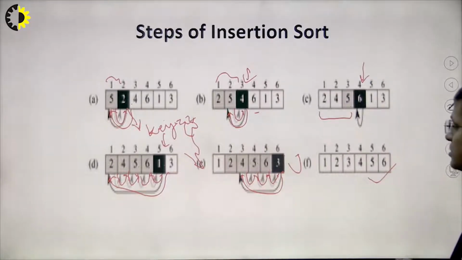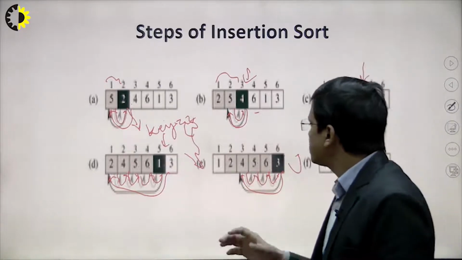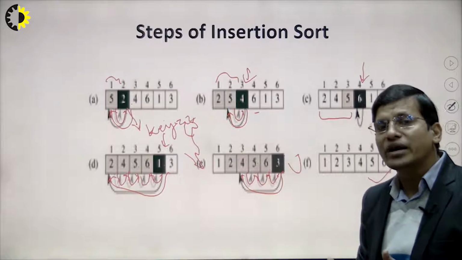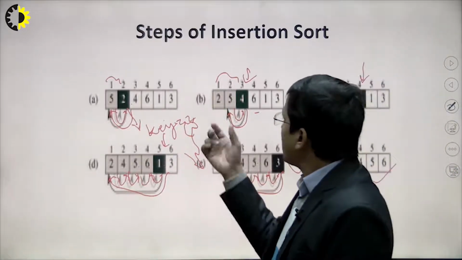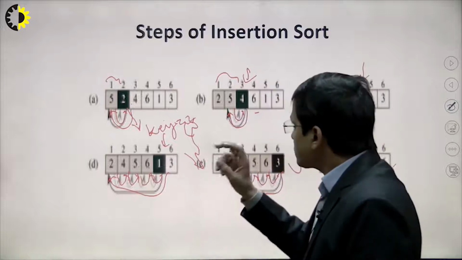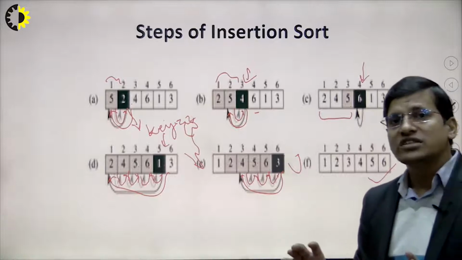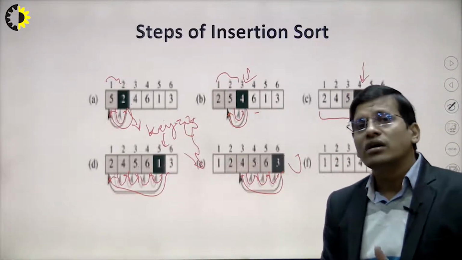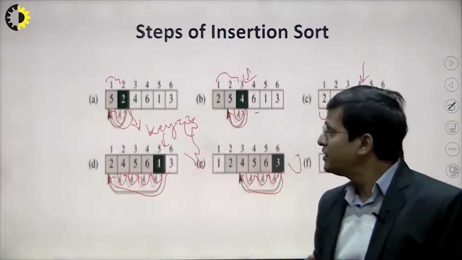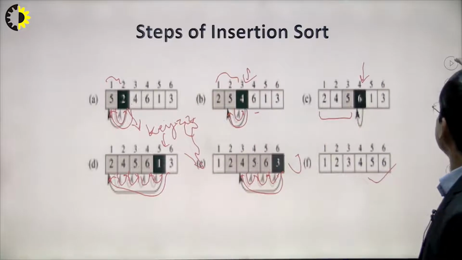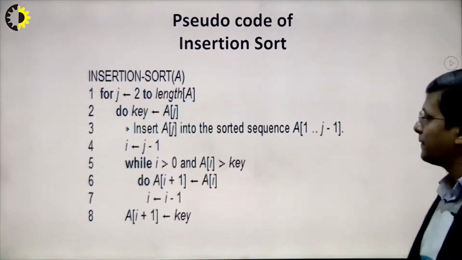So in this algorithm, what exactly are we doing? We are using the shift operation and comparing with the previous elements, and these previous elements are sorted. Now we'll see the pseudocode of this insertion sort. Before that, in most subjects we represent the algorithm in pseudo form, so we'll see the pseudocode and try to explain it.